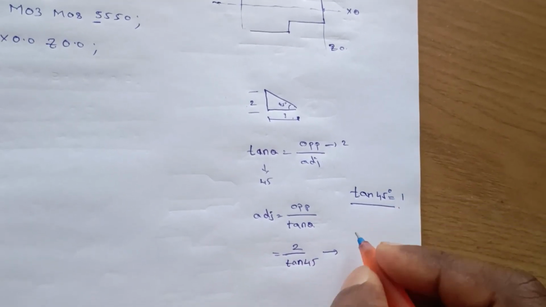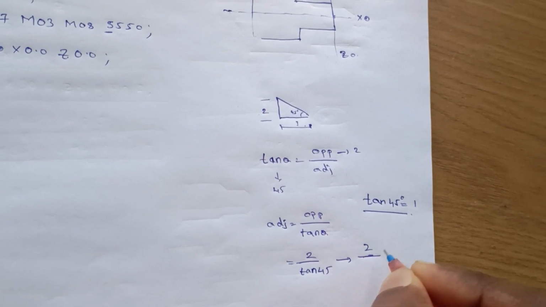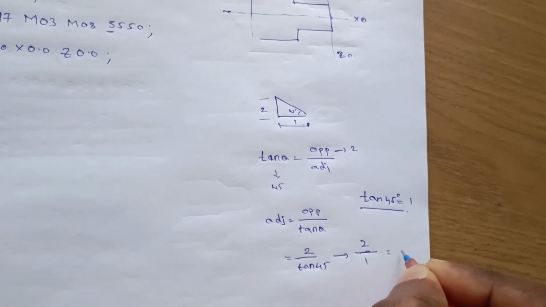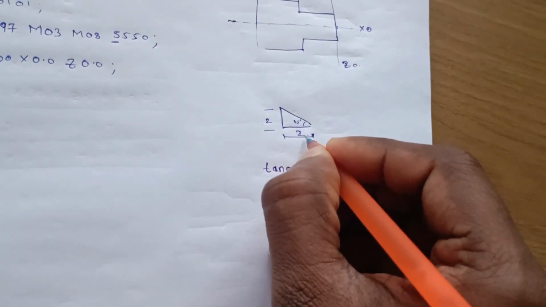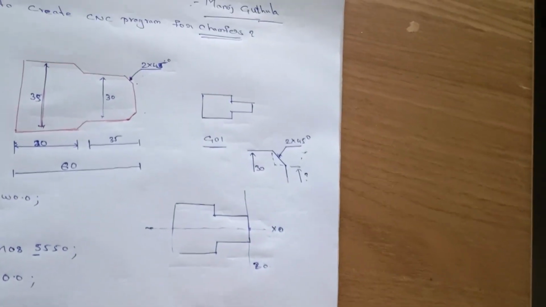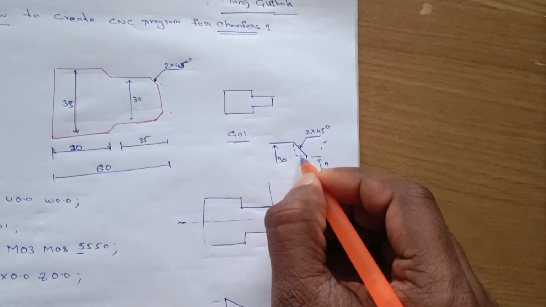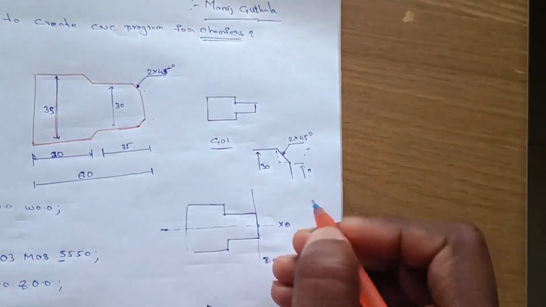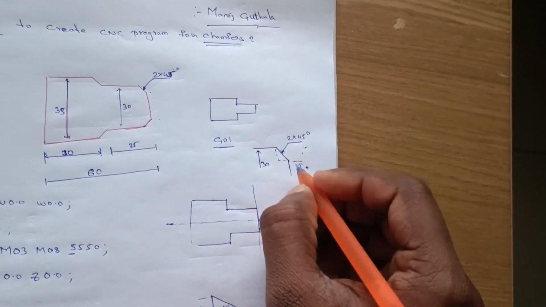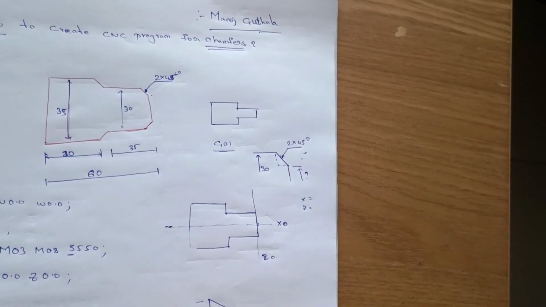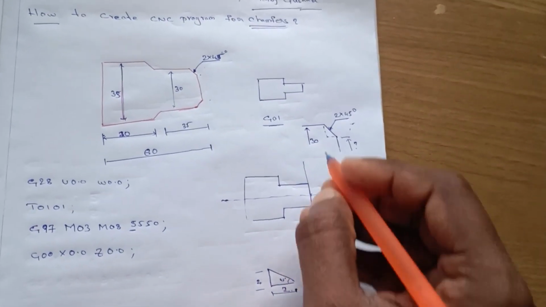It implies 2 by tan 45 is 1 and the value will be 2. So the distance is 2 here. Here we got both the x and z distance. So it will be 2 mm.